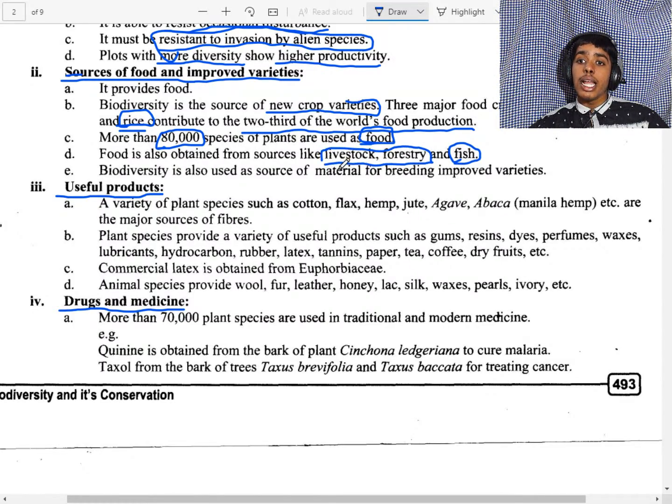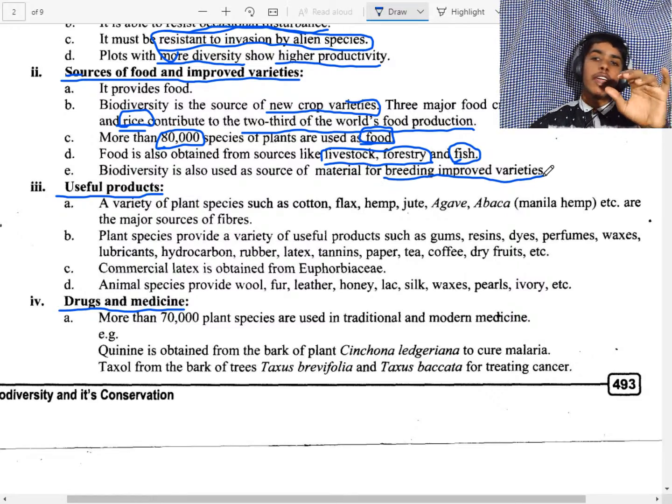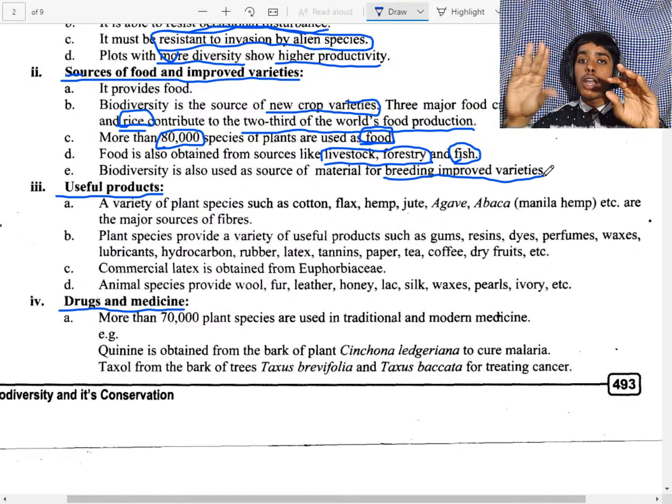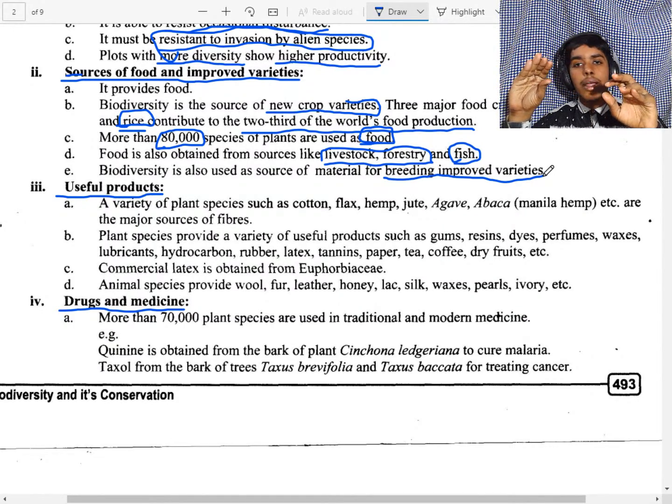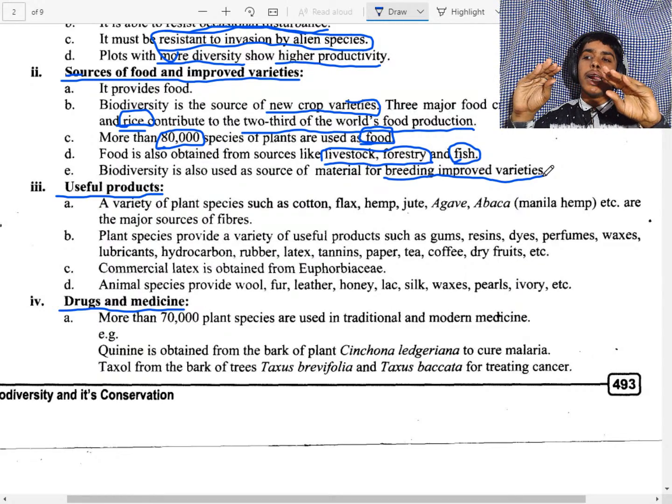And it also helps in breeding improved varieties. As I say, for suppose the local variety is not able to resist the disease but has more yield, while the wild variety has less yield but can resist disease.